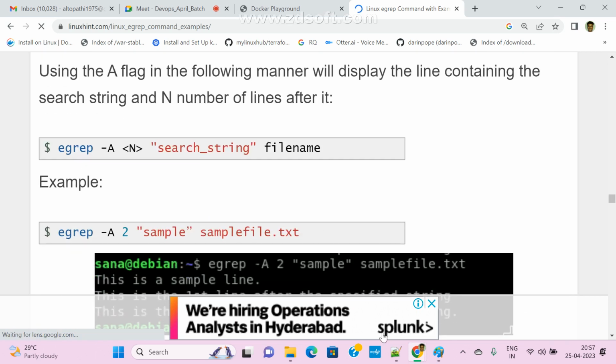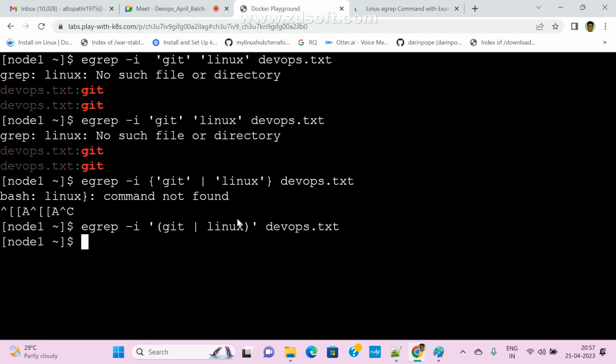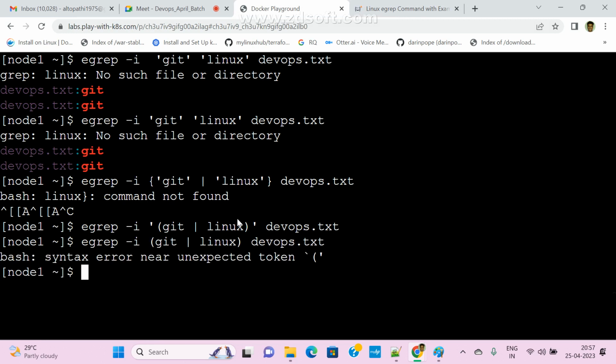Remove quotations. Or we can add inner. Try it once. Okay, now add inner. Now we'll add it. Single quotation, add it.